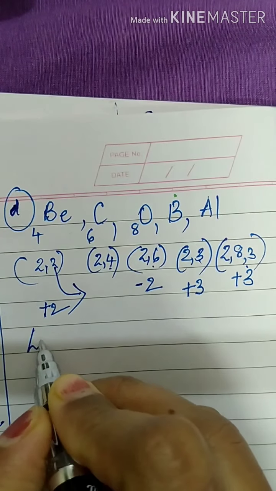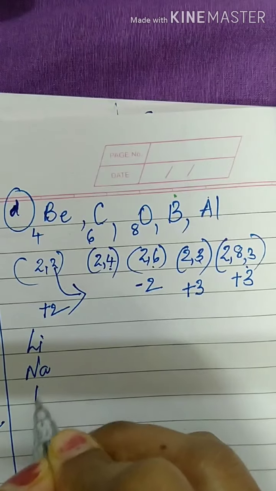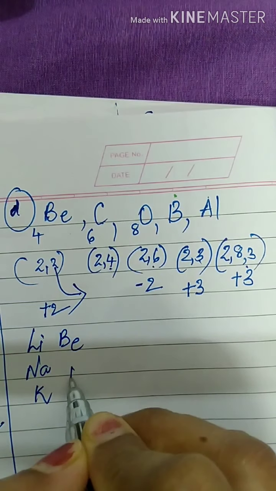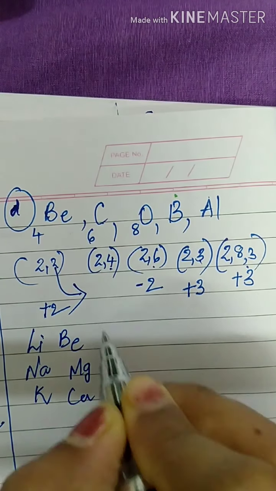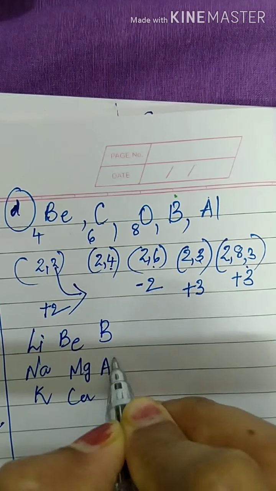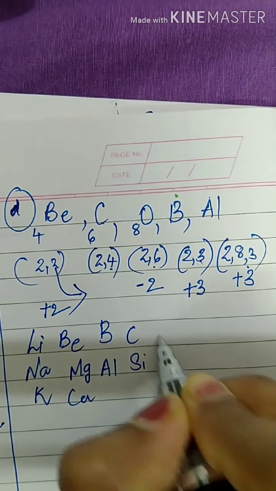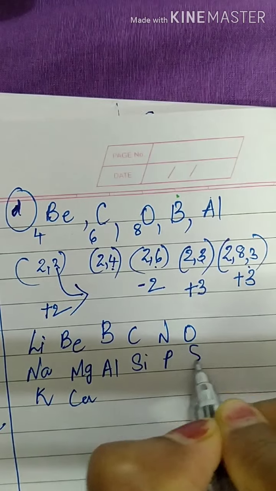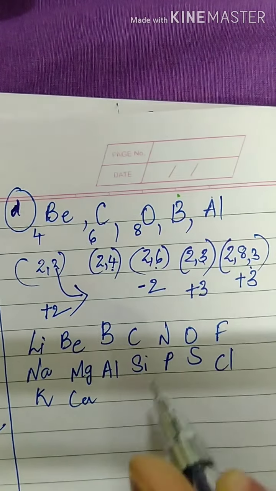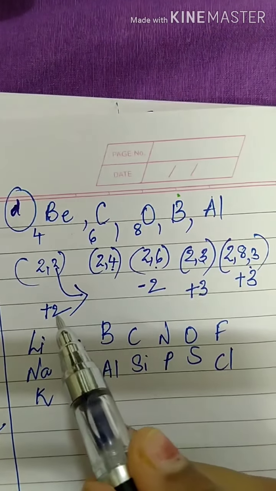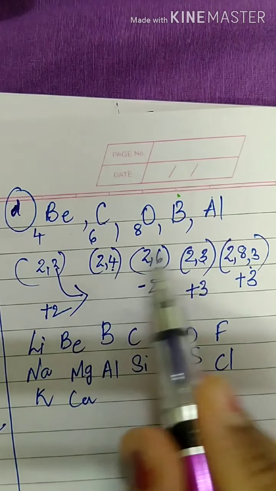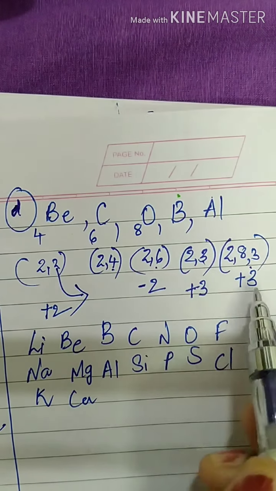Let me write down the elements: lithium, sodium, potassium, beryllium, magnesium, calcium, boron, aluminium, C, Si, N, P, O, S, F, Cl. When I wrote this, we can see the maximum electropositive are boron and aluminium.